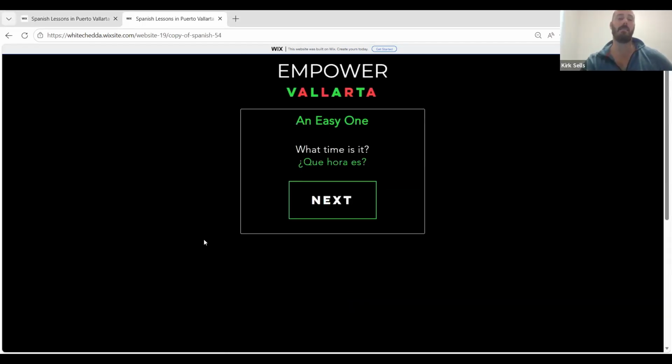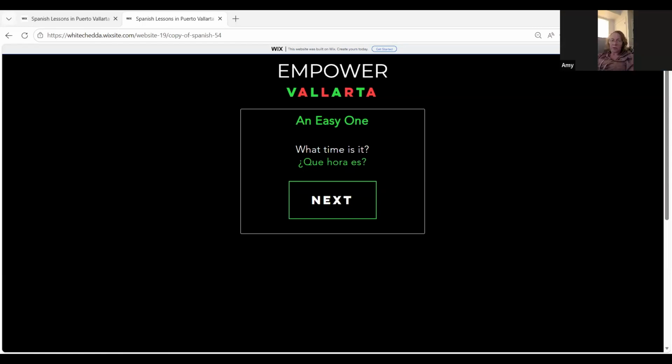Okay, there's a couple more words here. Oh, maybe not. This is a big focus. We're asking what time is it? Now, the Spanish speaker asks what time is it differently than we do in English, because the word tiempo here in the chat actually means time. So you can see when the Spanish speaker says ¿qué hora es?, they're actually asking what hour is it? Let's try that. ¿Qué hora es? Good.